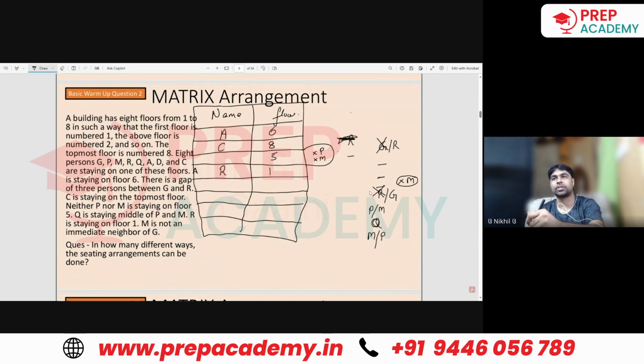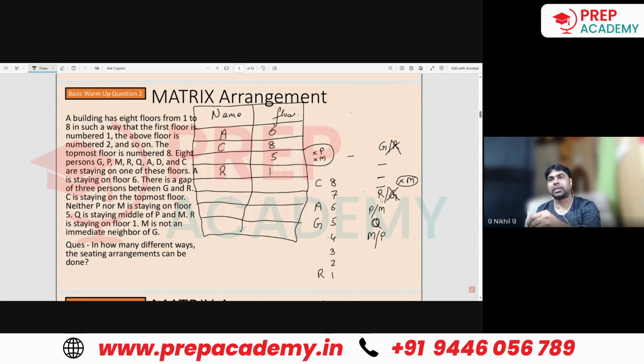R is staying on floor number 1. That means R has to be at the bottommost position. So R is here only, right? So if I write these values 1, 2, 3, 4, 5, 6, 7, and 8, then R will be here, and 1, 2, and 3, G will be here. Okay, and we already know that A is here. We already know that C is here.